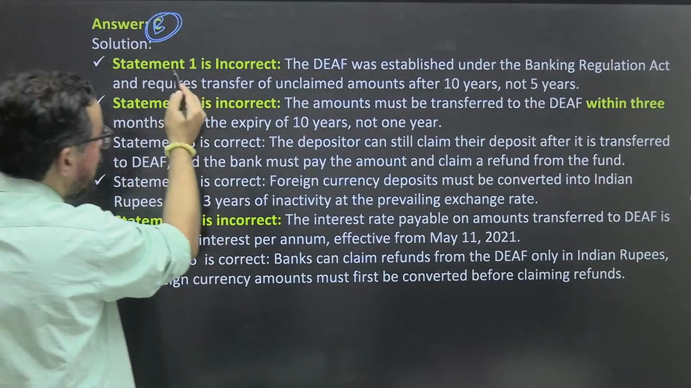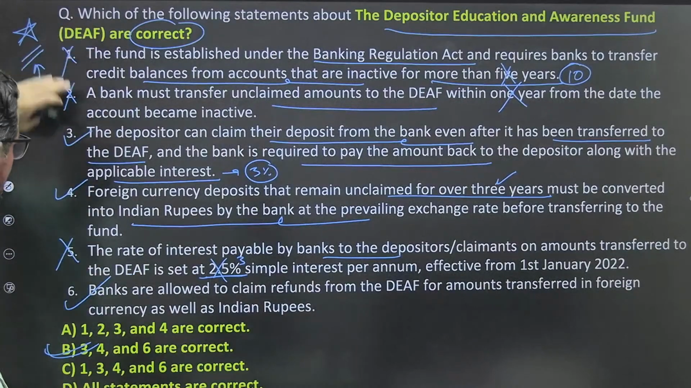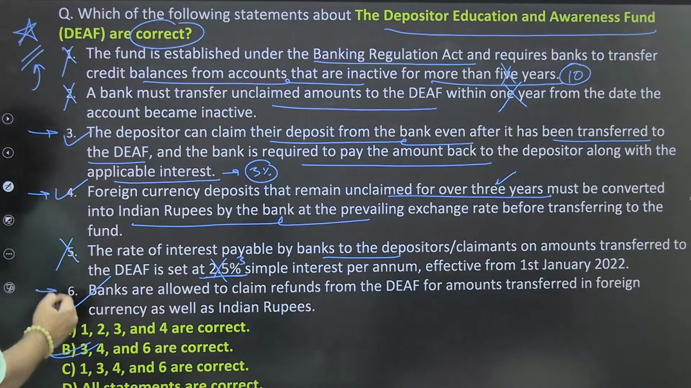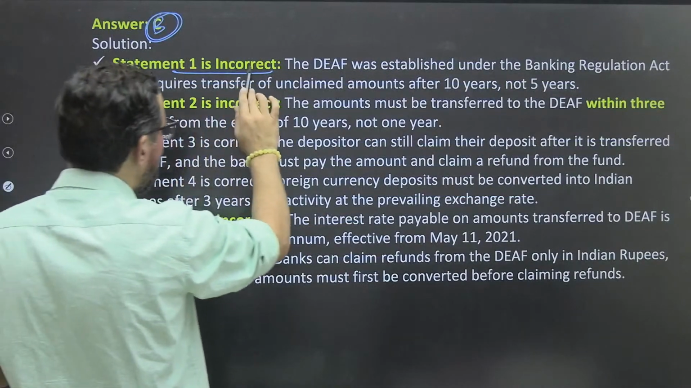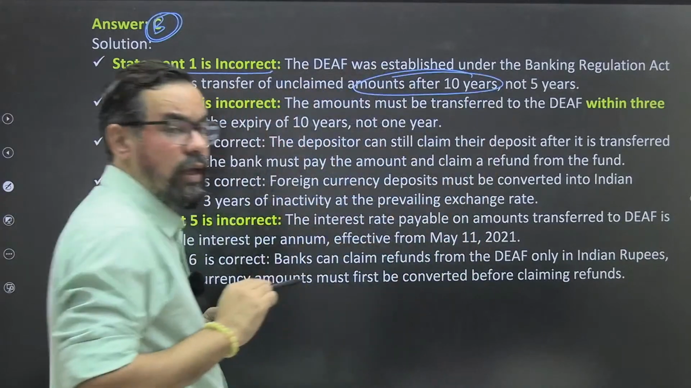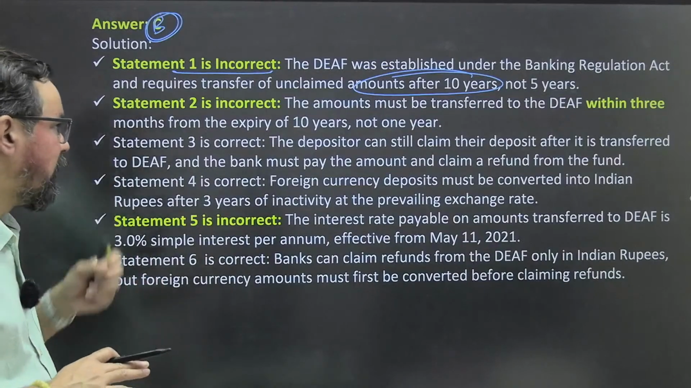Statement 1 is incorrect, ठीक है. देखो हमें क्या ढूंढना था, correct statement ढूंढना था ना. So the only correct statements are 3, 4 and 6, ठीक है. So that's why आपका option B will be right answer, ठीक है. So statement 1 was incorrect. It is like we need to transfer after 10 years, ठीक है. So 10th year के बाद, not the 5 years.